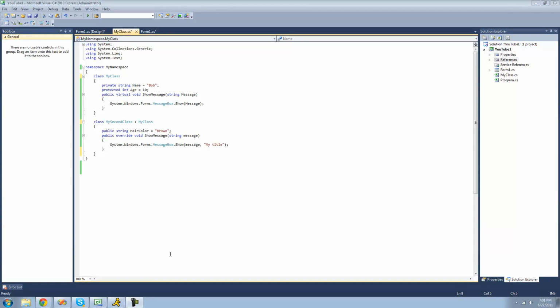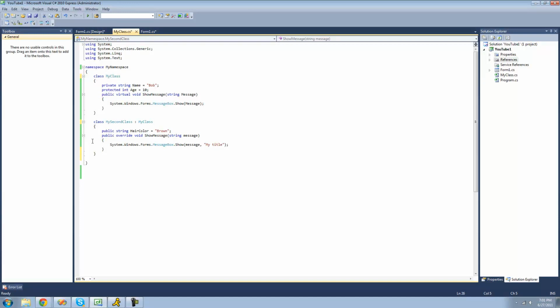In this tutorial, I'm going to show you a little bit more on inheritance, and I'm going to show you how to use interfaces. So, in the last tutorial, I forgot to tell you that you can only inherit from one base class. So we couldn't put a comma here and inherit from another class. But we can inherit from the same class multiple times.